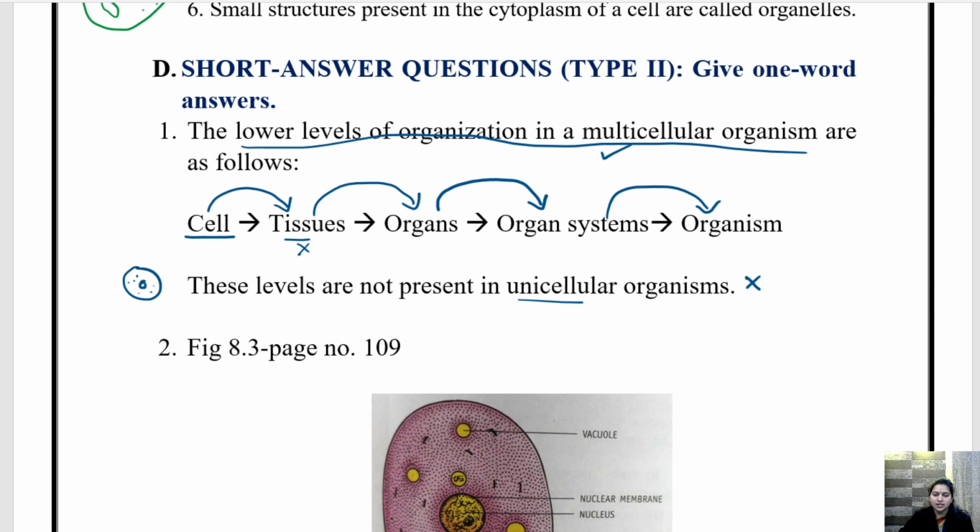So you will write it and you will learn it, children, that cells form tissues, tissues form organs, organs form organ systems, and organ systems form the organism. Okay, so I hope it is clear.